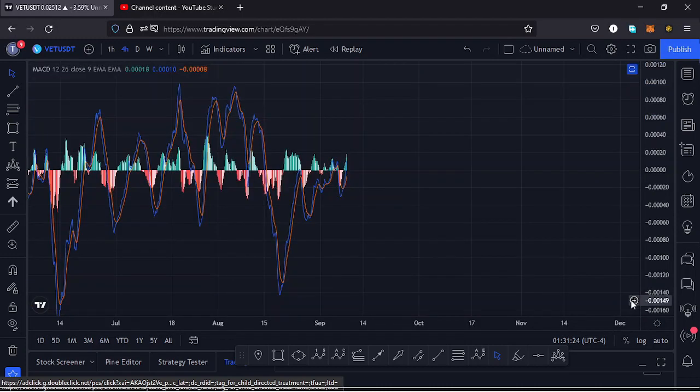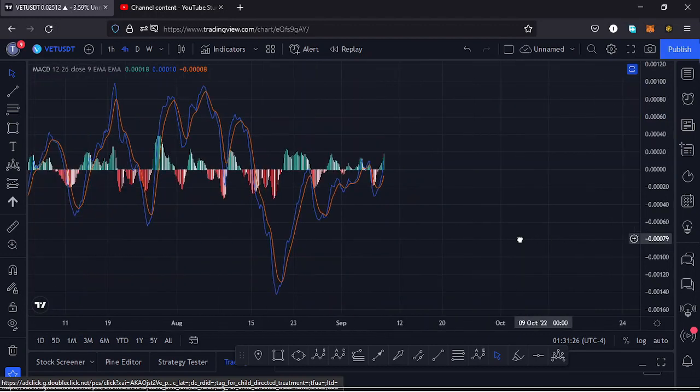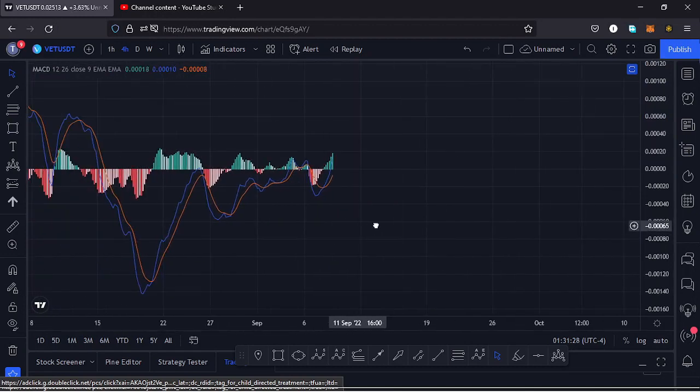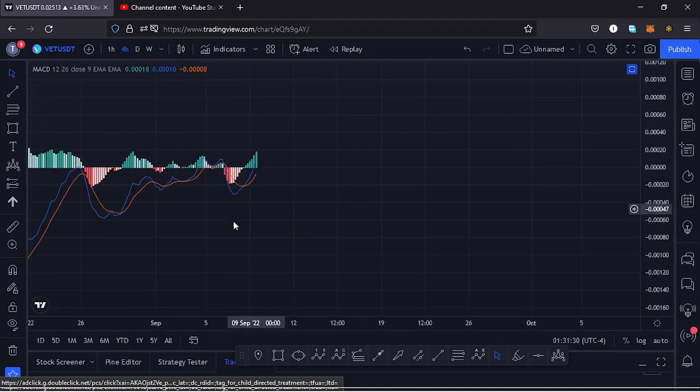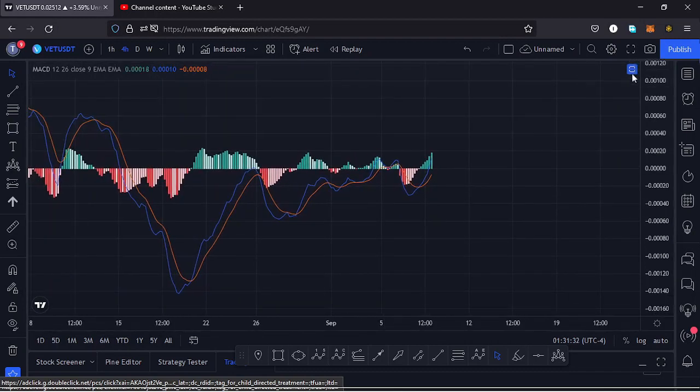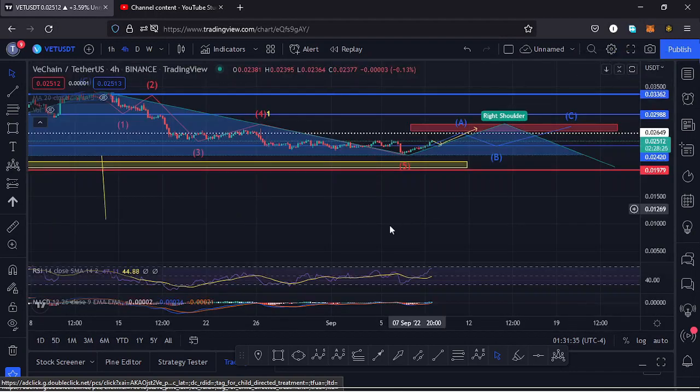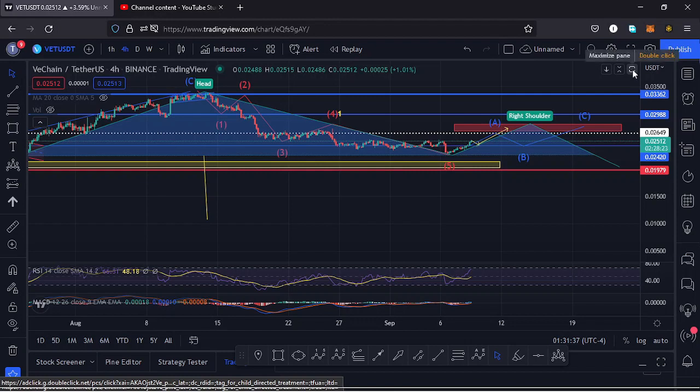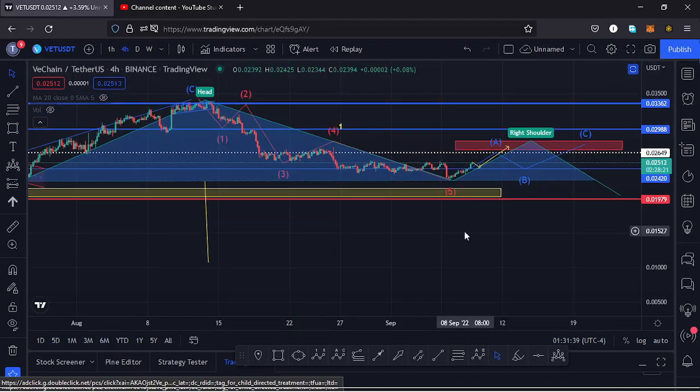Also taking a look at the MACD. On the MACD we have printed a bullish cross, and that would mean higher prices could be coming our way, so we might see the formation of a wave 2 before we continue seeing lower prices in the formation of a third wave. So let's be patient and see how that plays out, and I'll keep you updated.